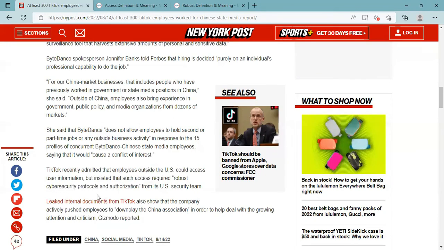It's saying that the cybersecurity protocols established by the US security team are robust. And protocols in this case just means a set of rules and procedures that were established by the US security team in relation to cybersecurity.